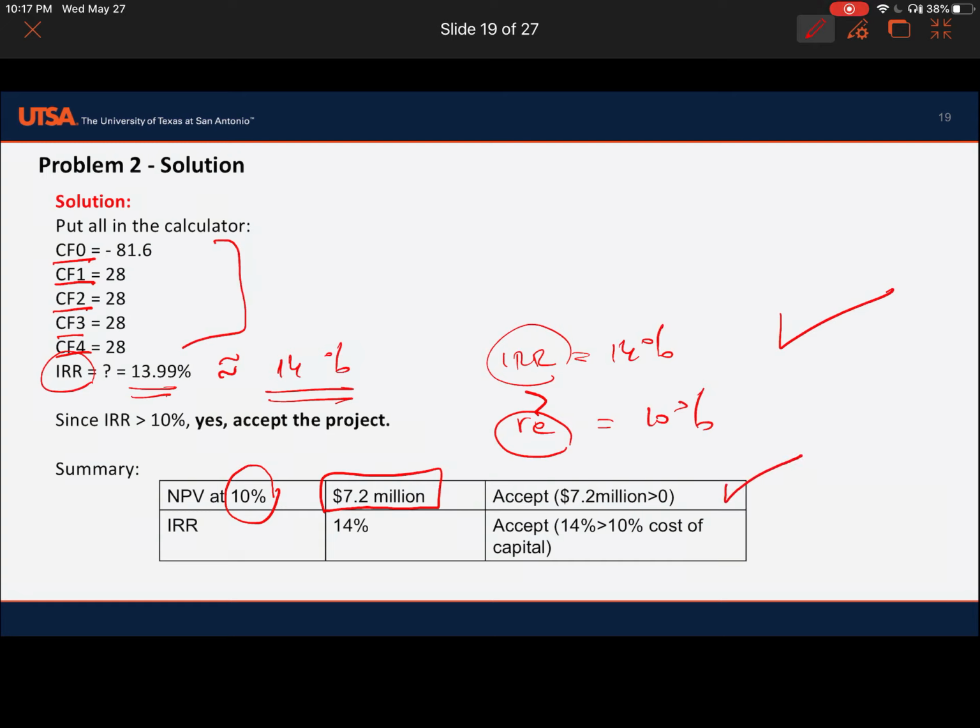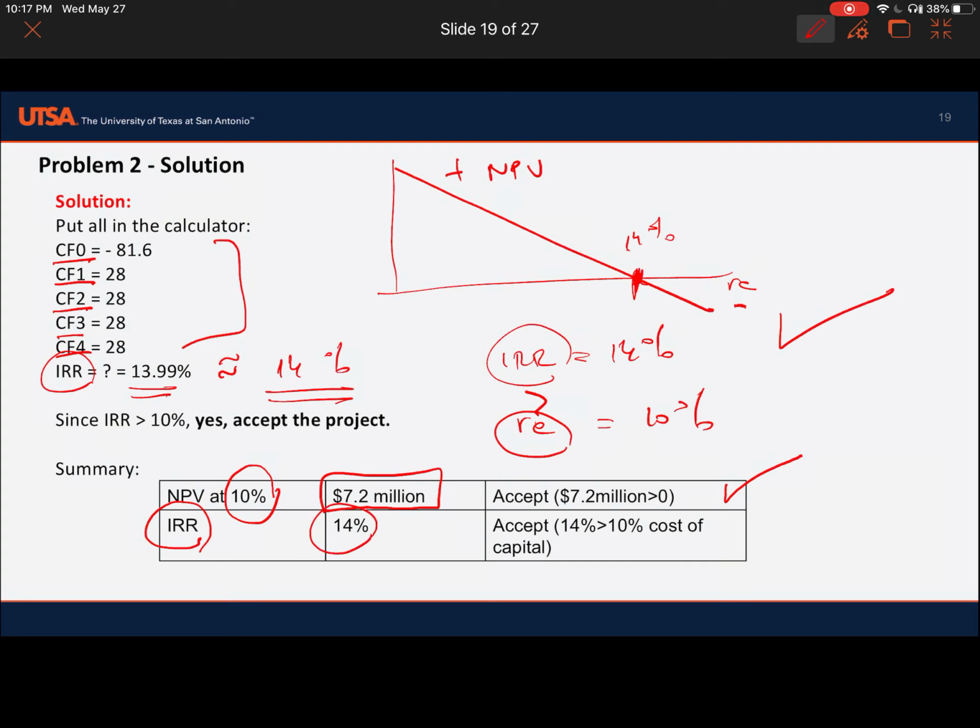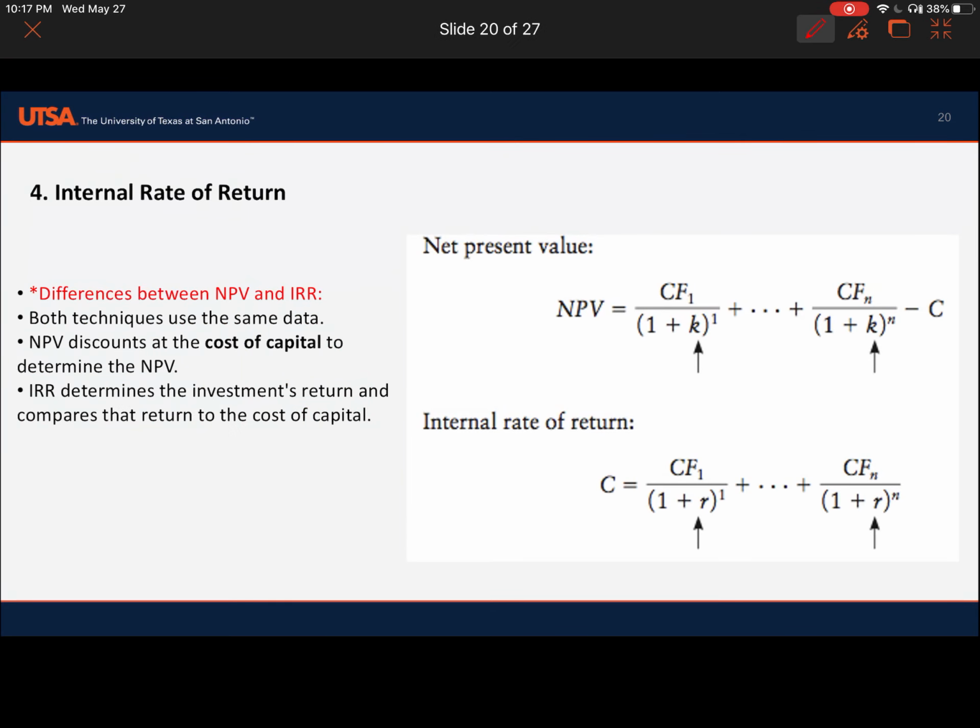We accept the project, and as you may remember, in the figure that I showed you, the cost of capital was 14%. This is the positive NPV area. This is the negative NPV area. So IRR is 14%, and we accept the project because IRR is greater than cost of capital.